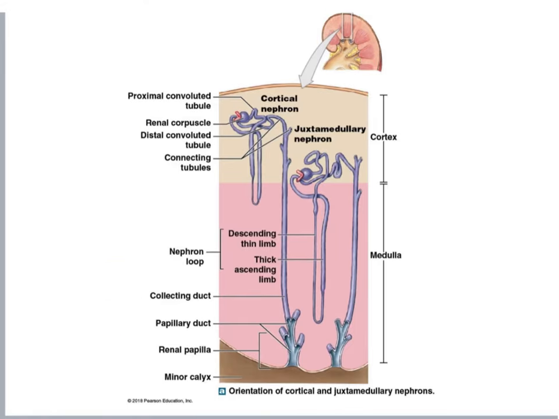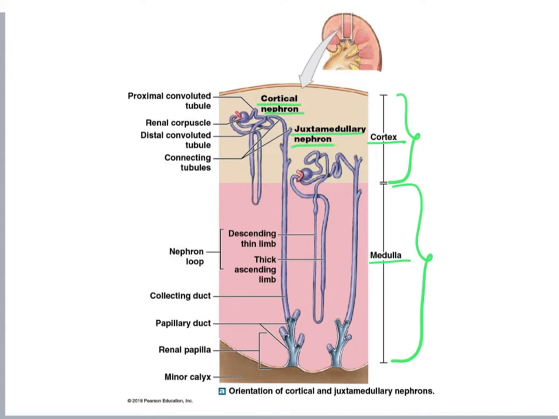So here we have again the frontal section of our left kidney. And we can see the cortex and the medulla of our kidney. And we can see that we have two main types of nephrons. We have nephrons that are mostly located in the cortex of our kidneys, and we have nephrons that are mostly located in the medulla of our kidneys. And the nephron that's located mostly in the cortex is called cortical nephron. And the nephron that's mostly located in the medulla of our kidney is called juxtamedullary nephron.